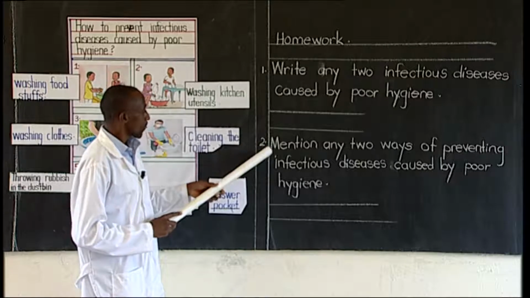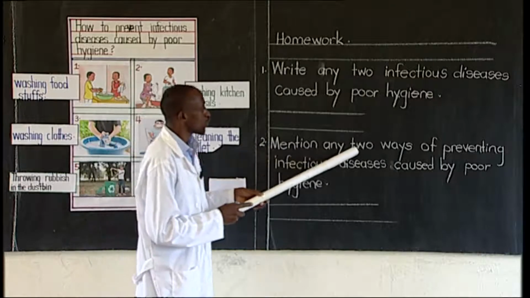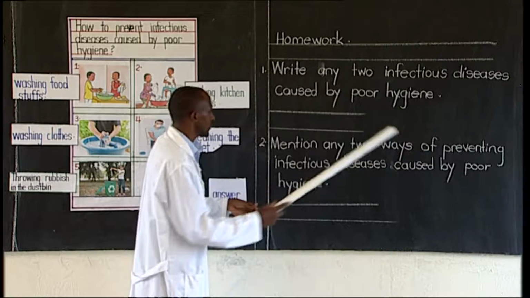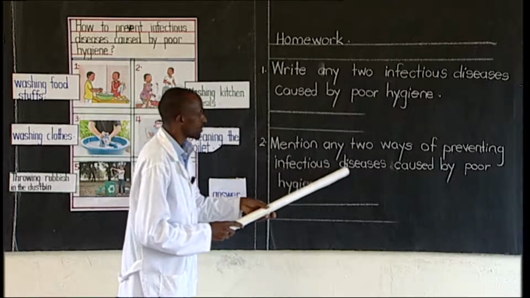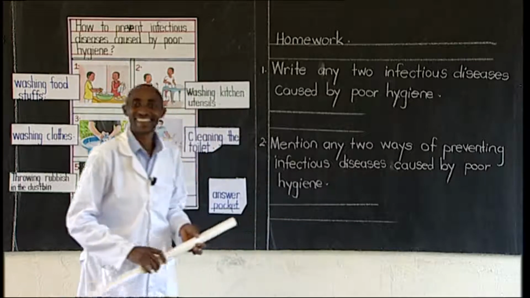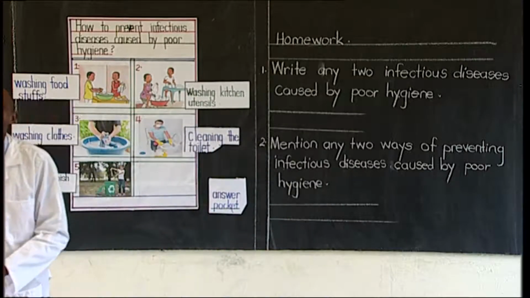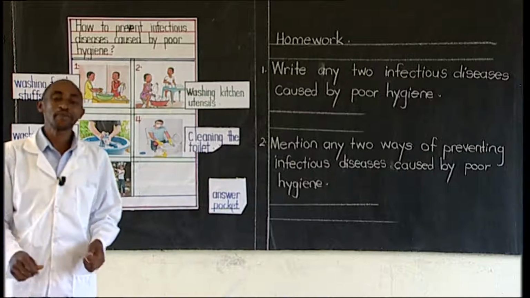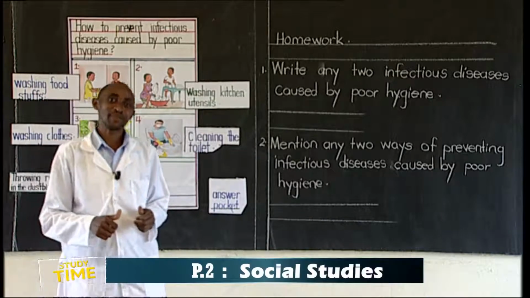Number 2, mention any 2 ways of preventing infectious diseases caused by poor hygiene. There you will be done.